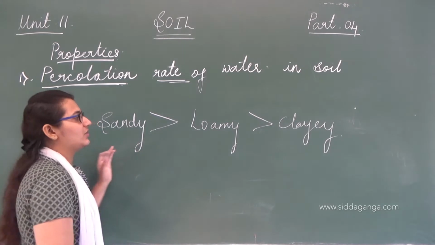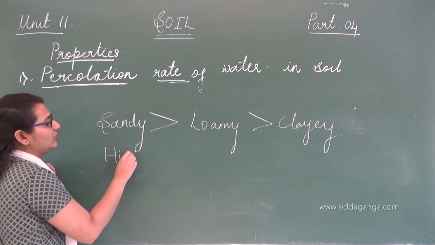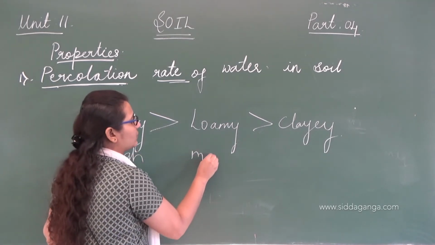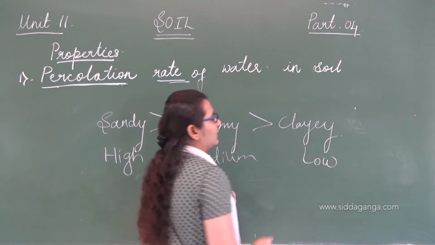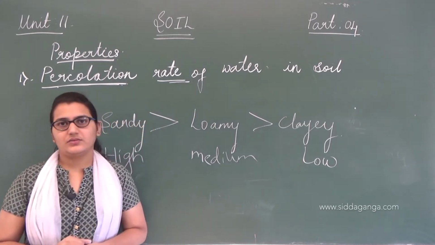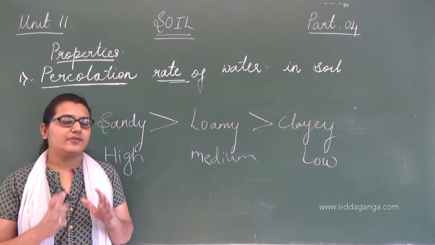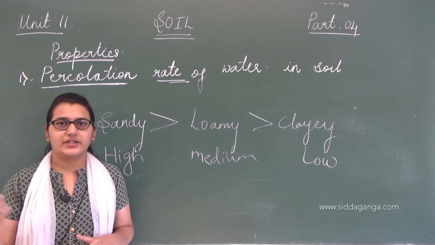So it is very high in sandy soil, medium in loamy soil, and very low in clay soil. This is about the very first property of soil, the percolation rate of water.